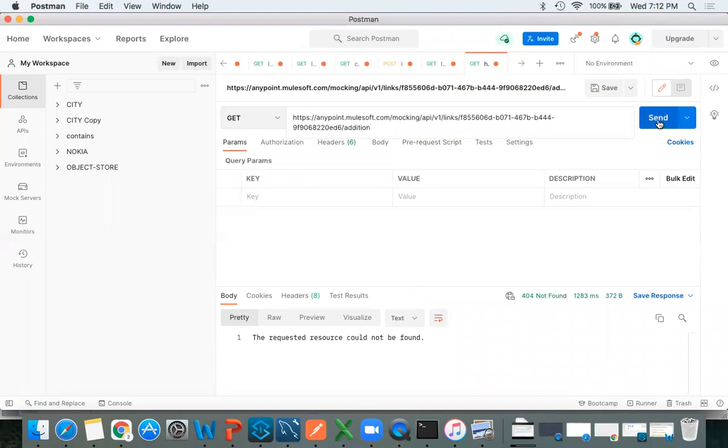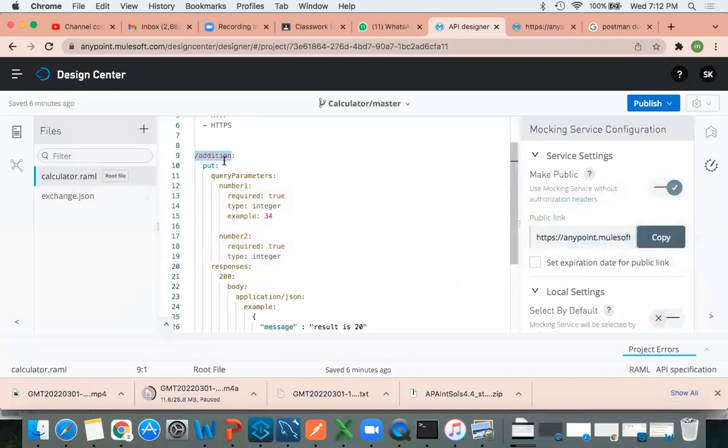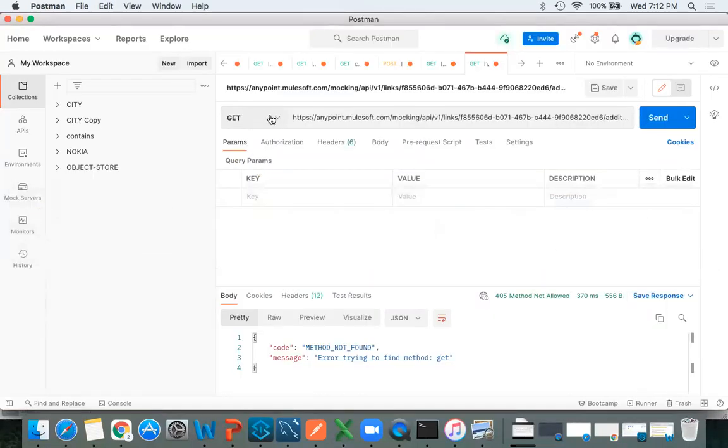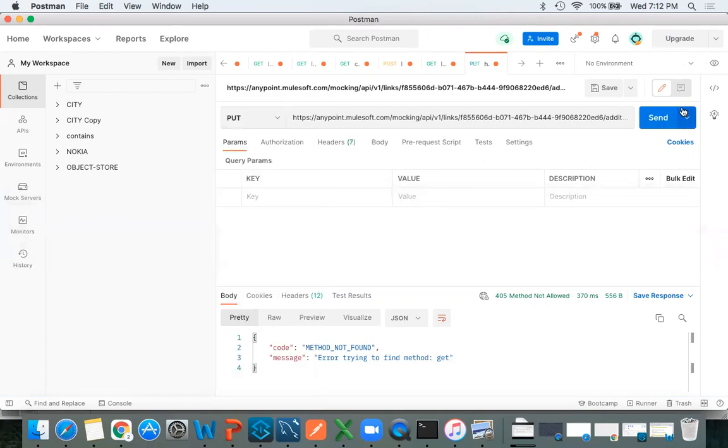Again, if you click on send, you will get an error. See, method not found. Which method did I use here? Get method or post? I used the get method. We need to use put. You have to use put. So click on this drop down, you will get so many options. Select the method. Now if I click on send, again I may get an error.